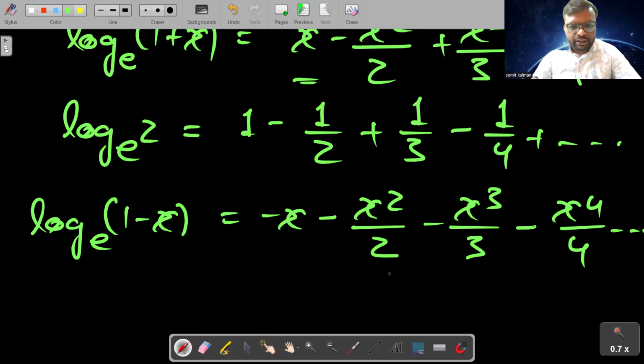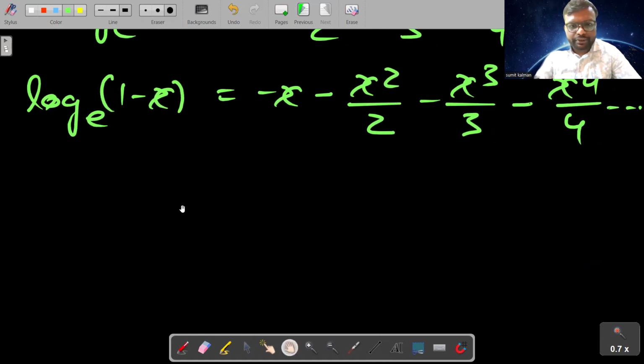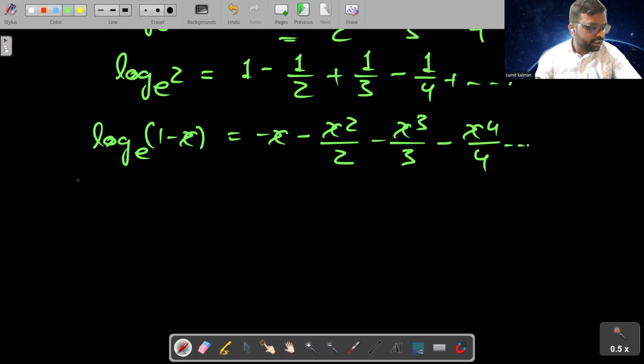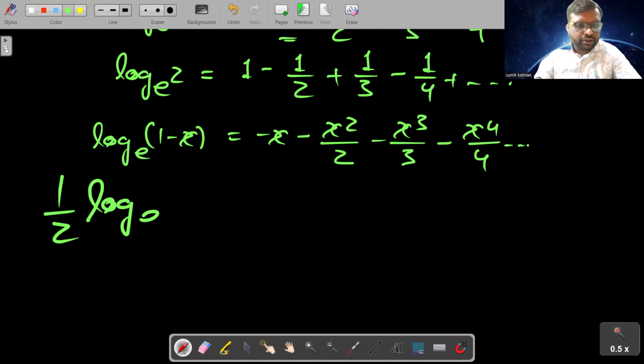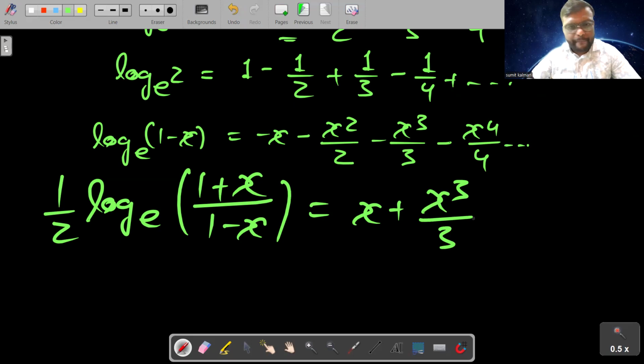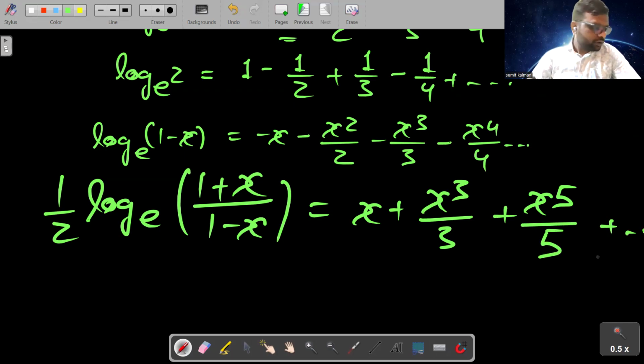And students, there is one more expansion: half log base e (1 + x)/(1 − x). The expansion of this is x + x³/3 + x⁵/5 and so on.